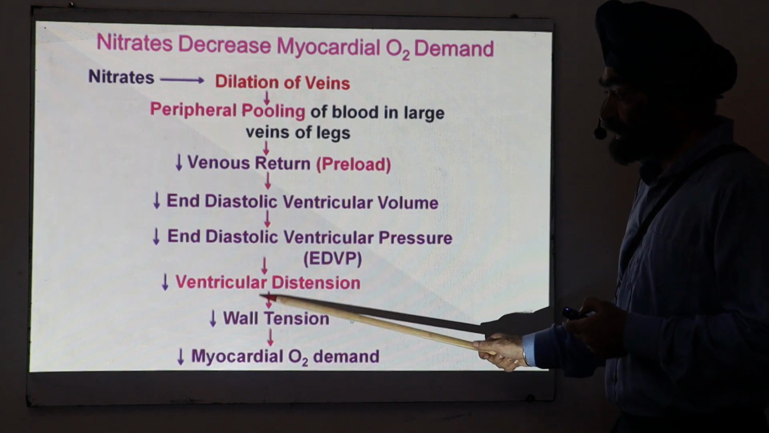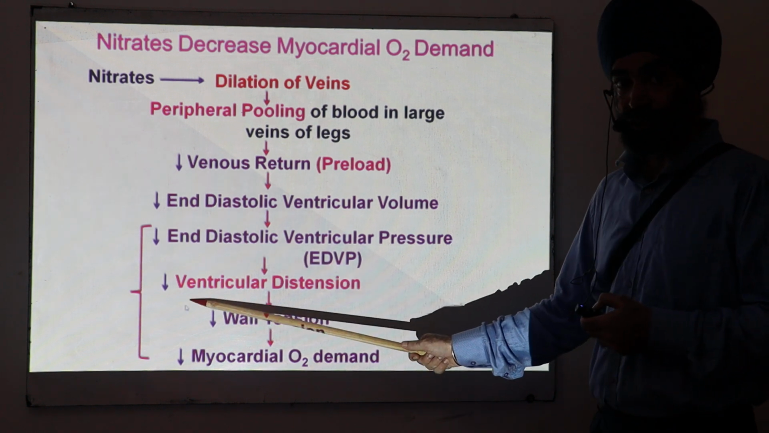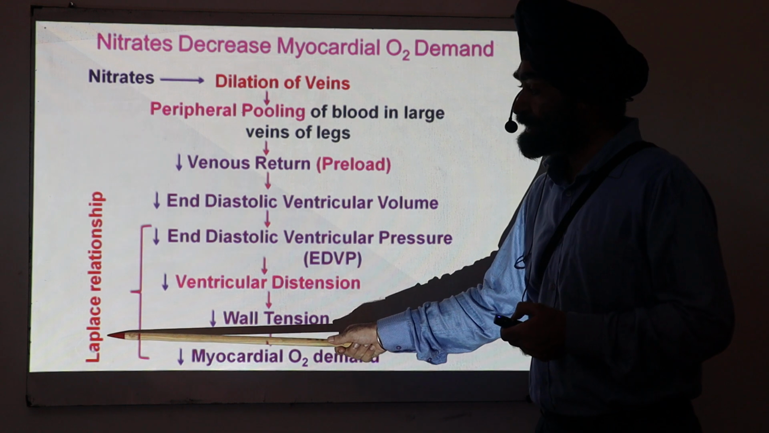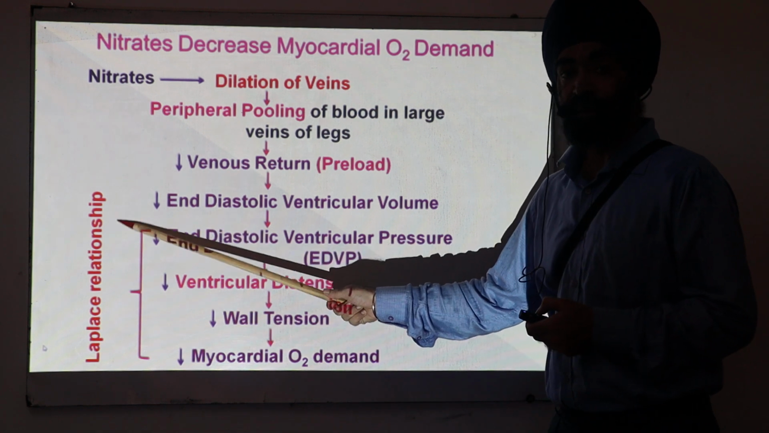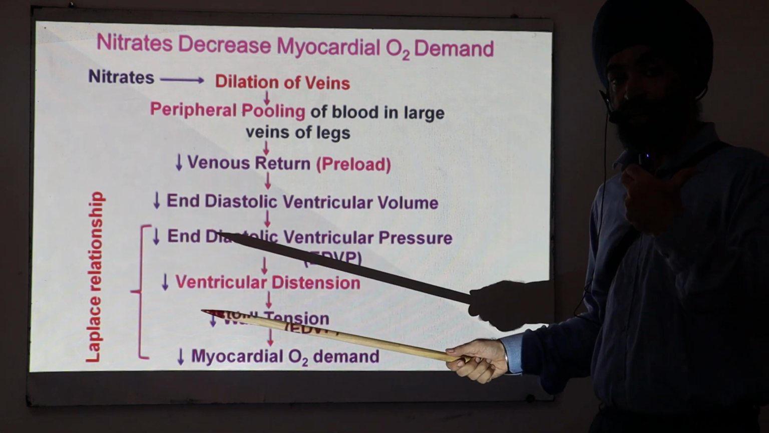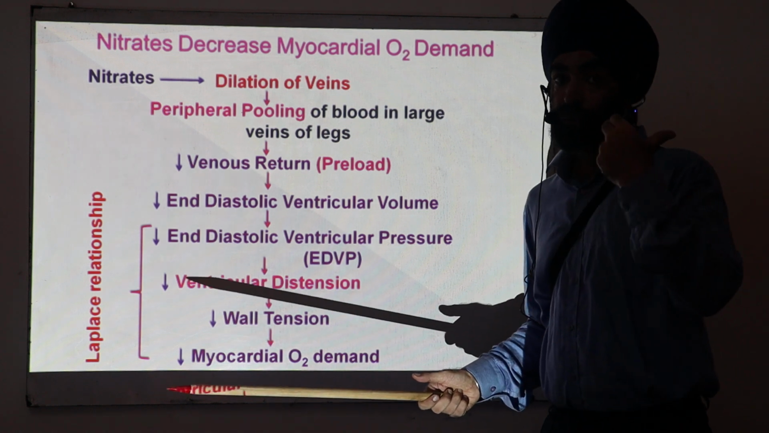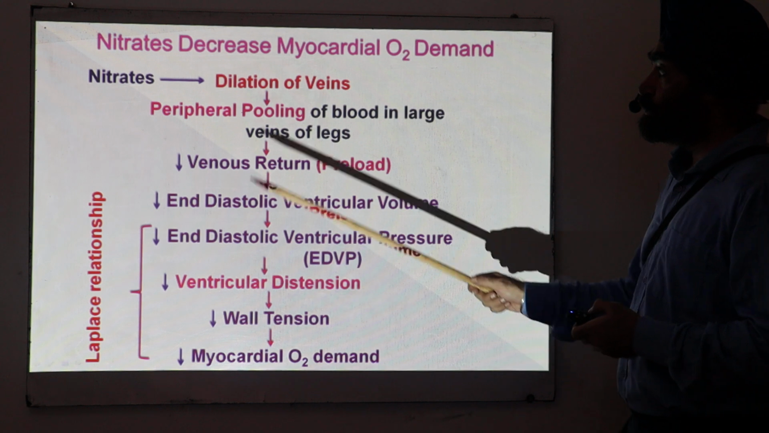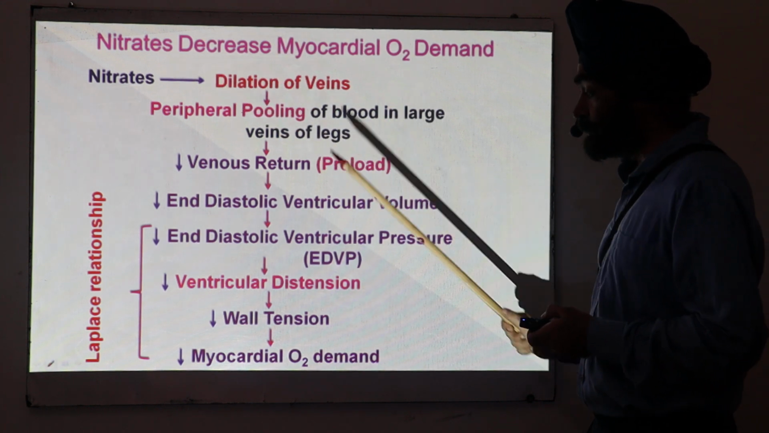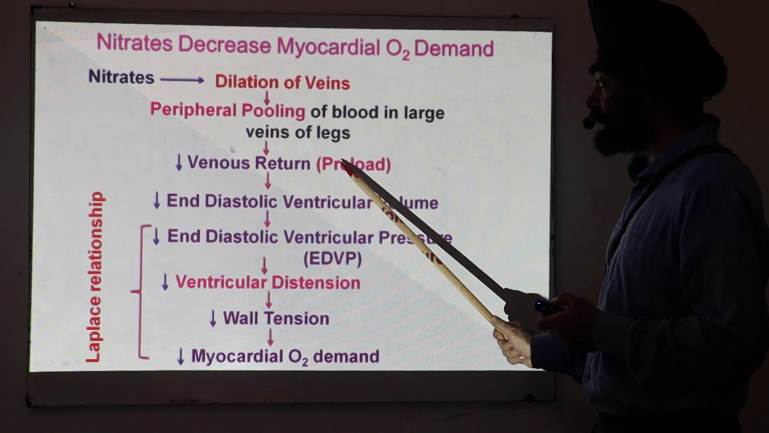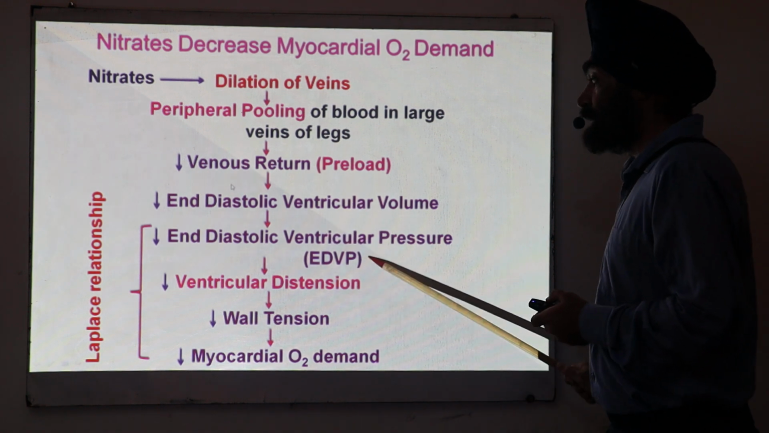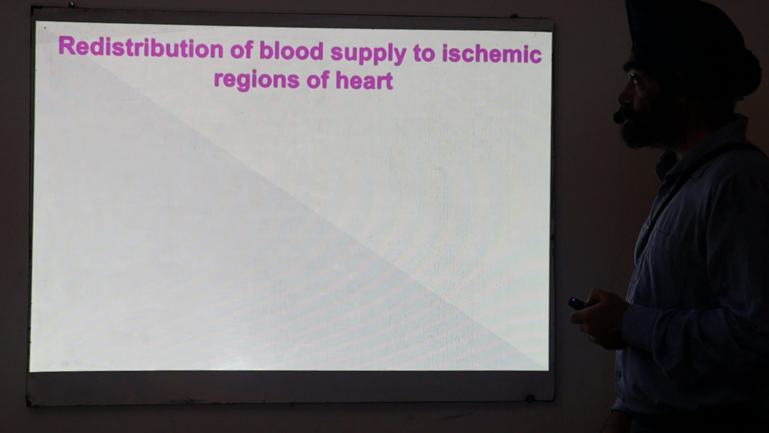And these things are according to the relationship which is called the Laplace relationship. That means reduce the pressure, reduce the distension, reduce the wall tension, reduce the myocardial oxygen demand. So very important, nitrates reduce the demand by reducing the preload, by reducing the end diastolic ventricular pressure.